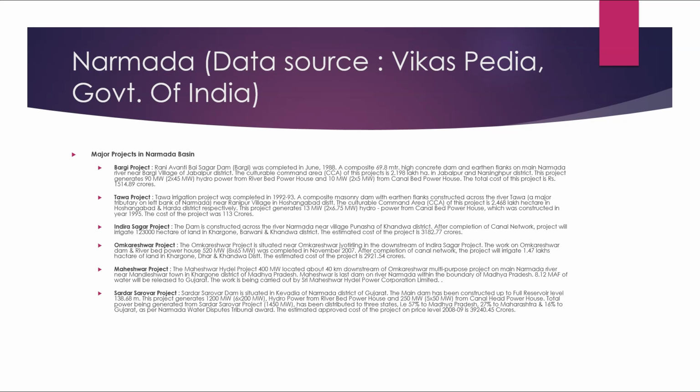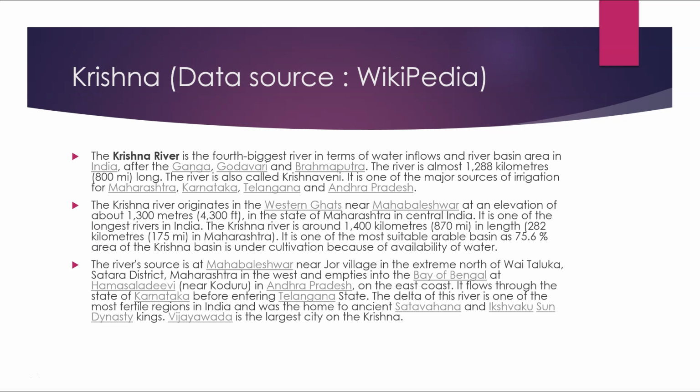The total power being generated from Sardar Sarovar project, 1450 megawatts, has been distributed to three states, that is 57% to Madhya Pradesh, 27% to Maharashtra, 16% to Gujarat, as per the Narmada Water Dispute Tribunal award. The estimated approved cost of the project on the price level of 2008-9 was 39,240.45 crores. So let's move on to the Krishna River.